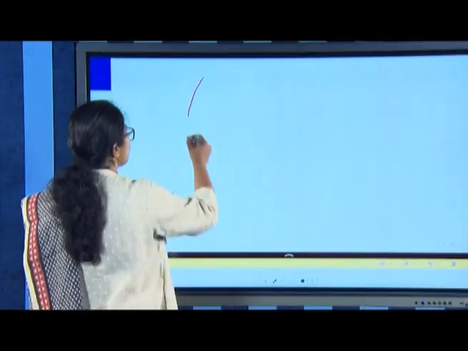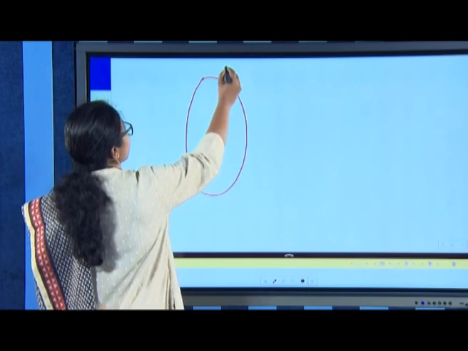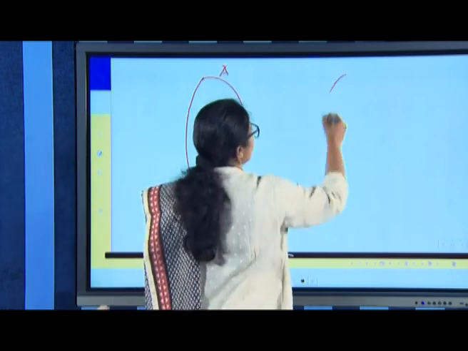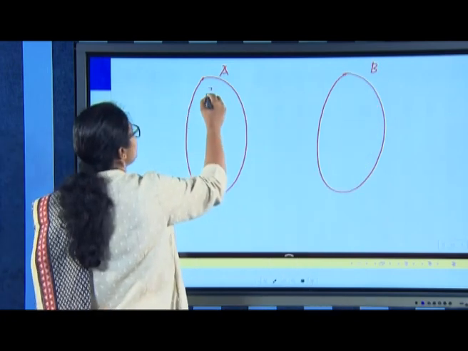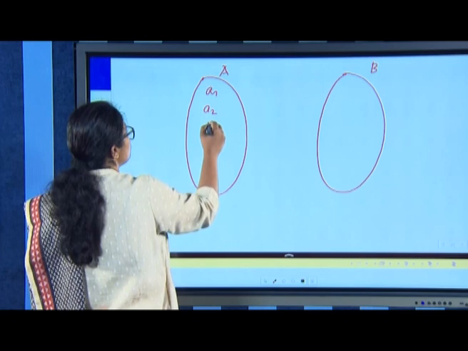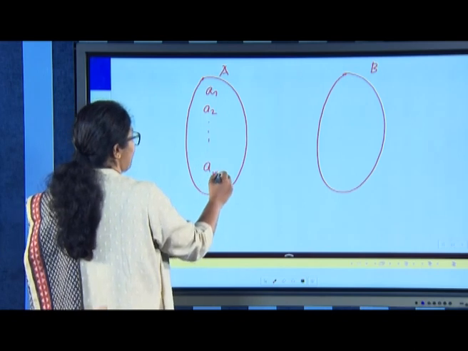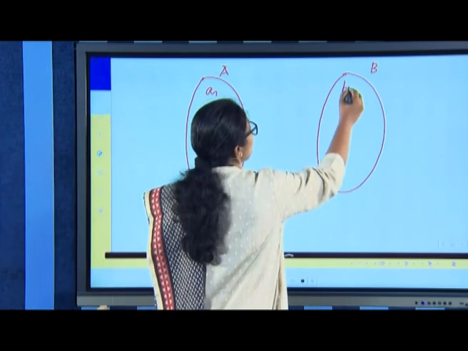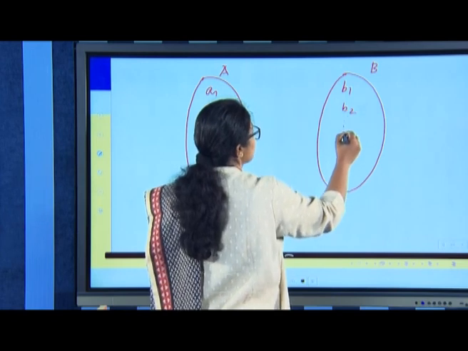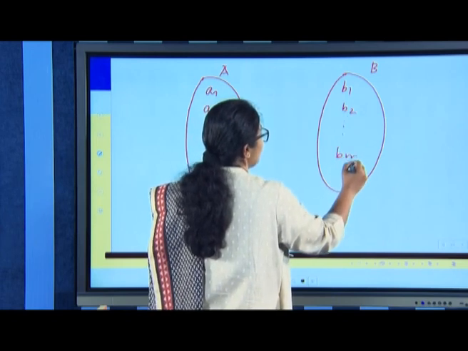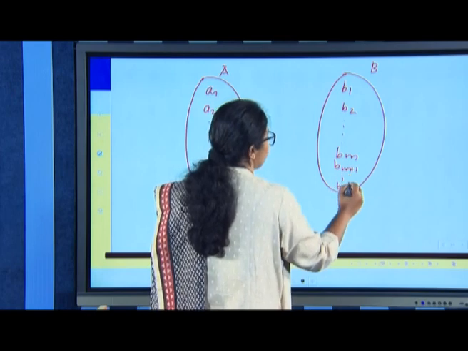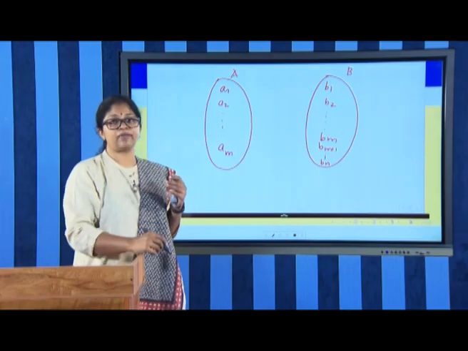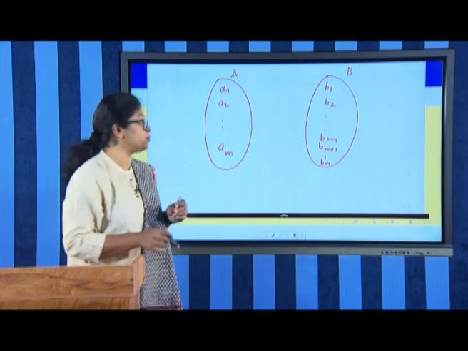We are given a set A and a set B. This set A has A1, A2, etc. up to Am as the elements, whereas B1, B2, etc. up to Bm, then Bm plus 1, etc. up to Bn as the elements, because we have taken m to be less than or equal to n.